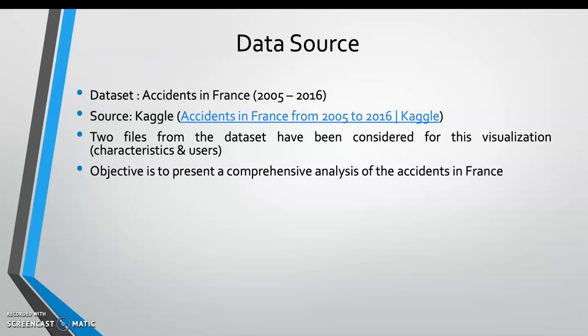The central idea of this project is to present a comprehensive analysis on the overview of the accidents and the possible causes and conditions that caused them. I chose this dataset for my final project because it had a good mix of various dimensions and it gave me a good chance to practice most of the features that I studied during the course. Although the dataset belongs to the accidents which have taken place in France, I believe that the inferences drawn can give us certain hints and cues and can be applied to other countries to prevent accidents.